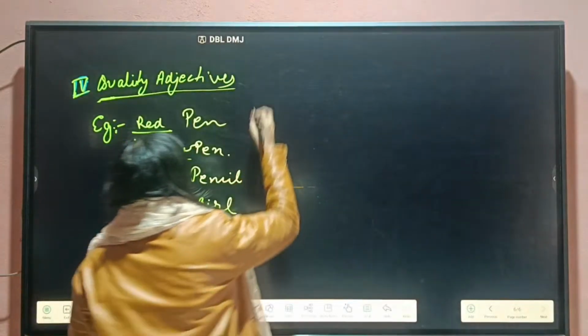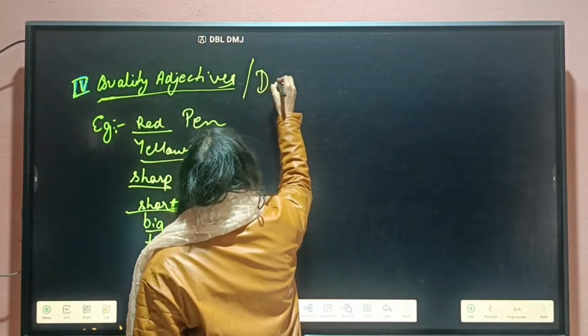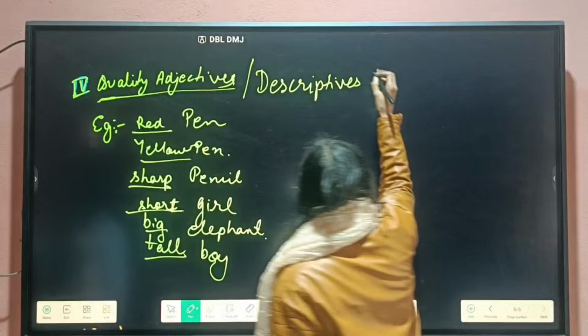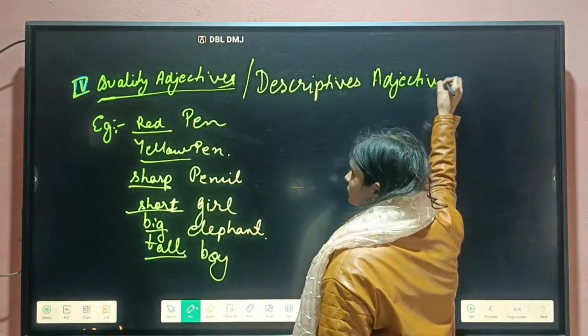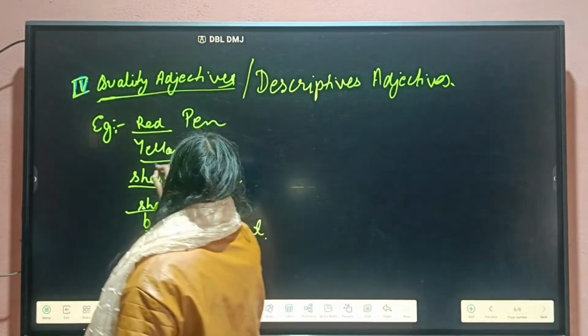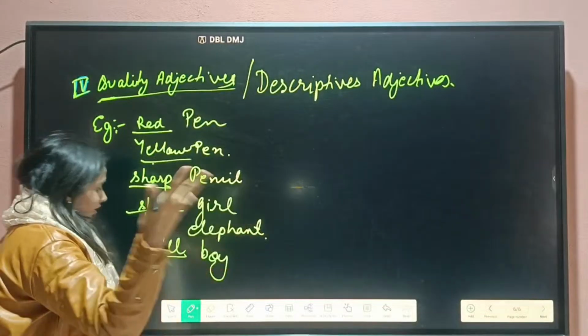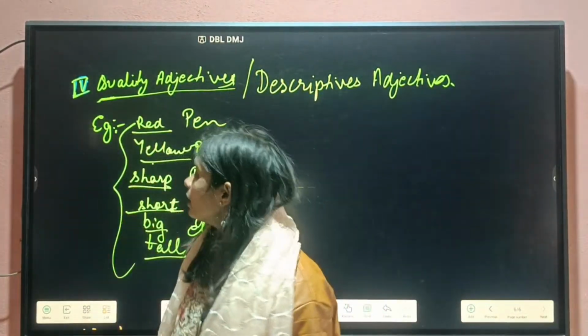One more thing I forgot to tell you: quality adjectives are also known as descriptive adjectives because they describe the quality. This is the description: the pen is red, a pen is yellow, the pencil is sharp, the girl is short, the elephant is big, the boy is tall. So this is describing the quality.